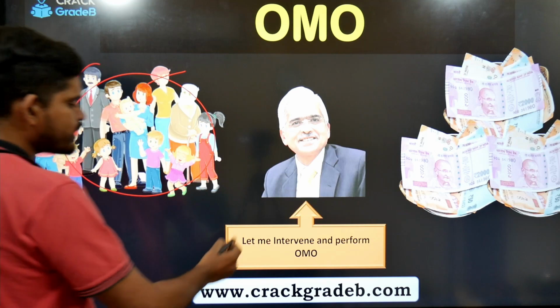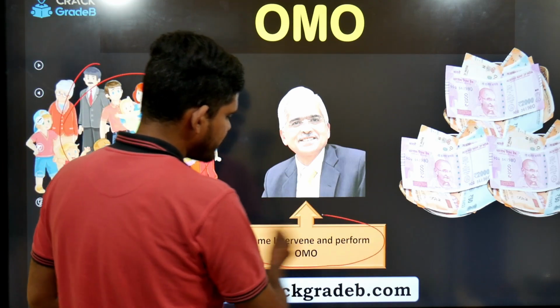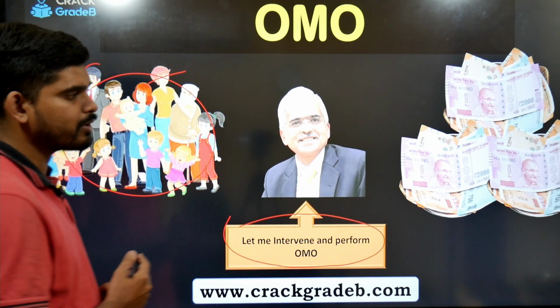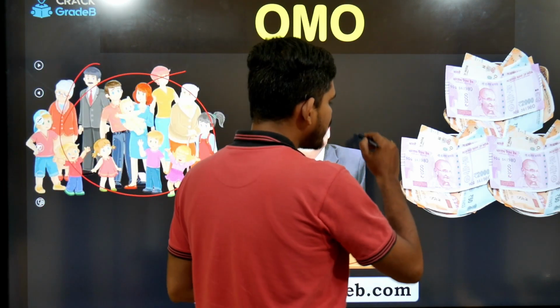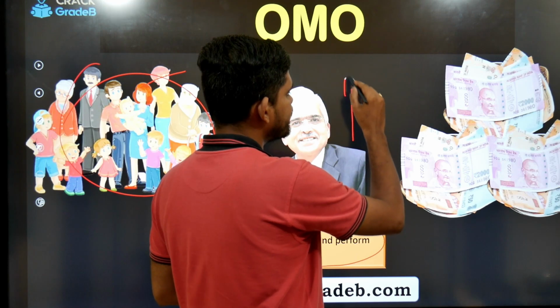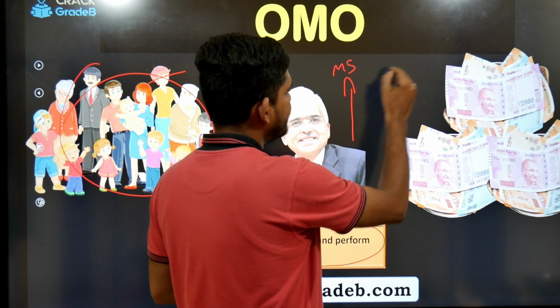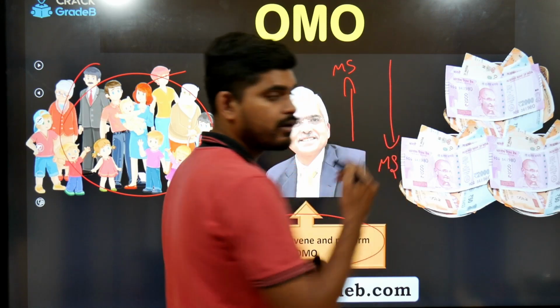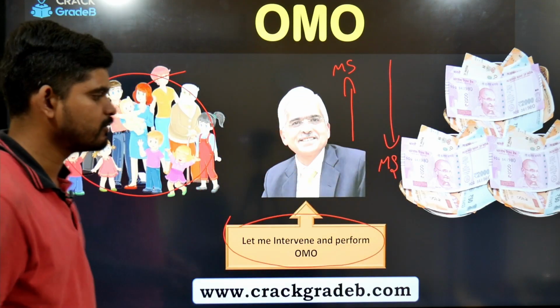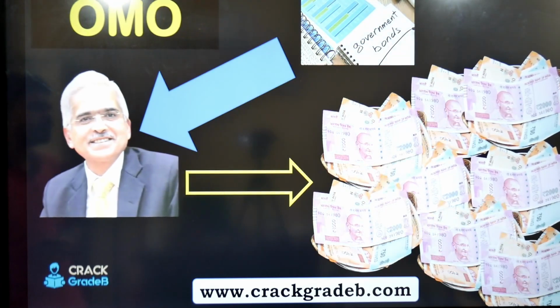what will RBI do? The governor will say, let me intervene and perform the OMO. With the help of OMO he can increase the money supply and he can also decrease the money supply. Again, the question is how? This is how he can do it.